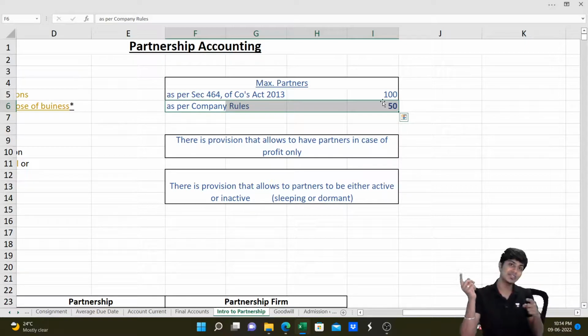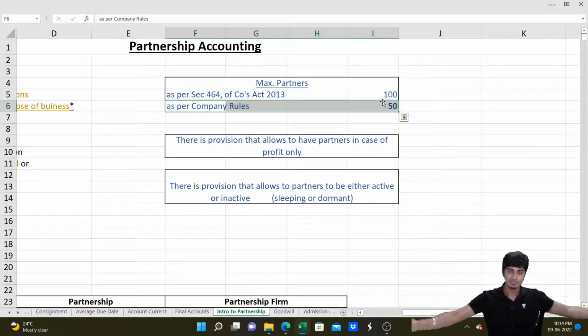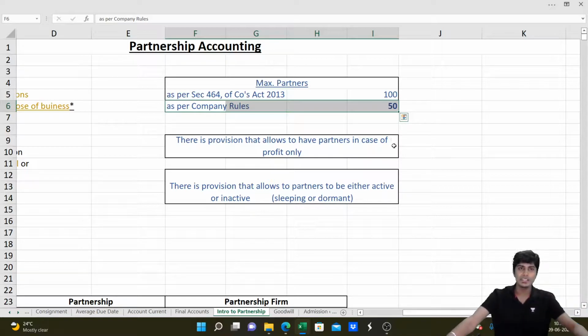So the Companies Act will tell how many people can be there in a partnership. It says any form of organization, not just partnership, which has more than 50 or more than 100 people (the rules say 50, the Act says 100), and doesn't register itself as a company, will be an illegal association. You get that? So a partnership firm will become illegal if it has more than 50 people. So the maximum limit is 50 in that case.